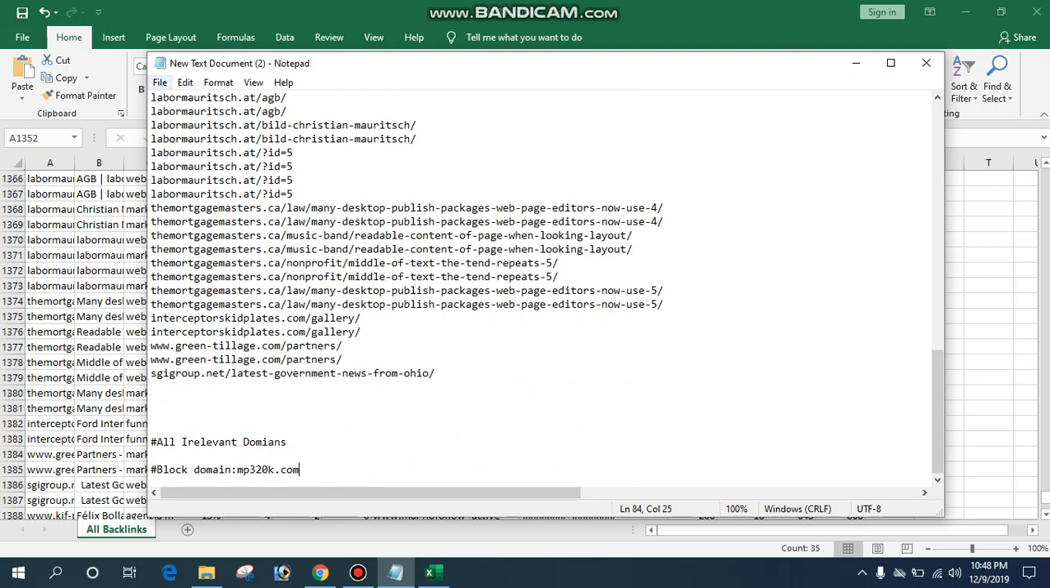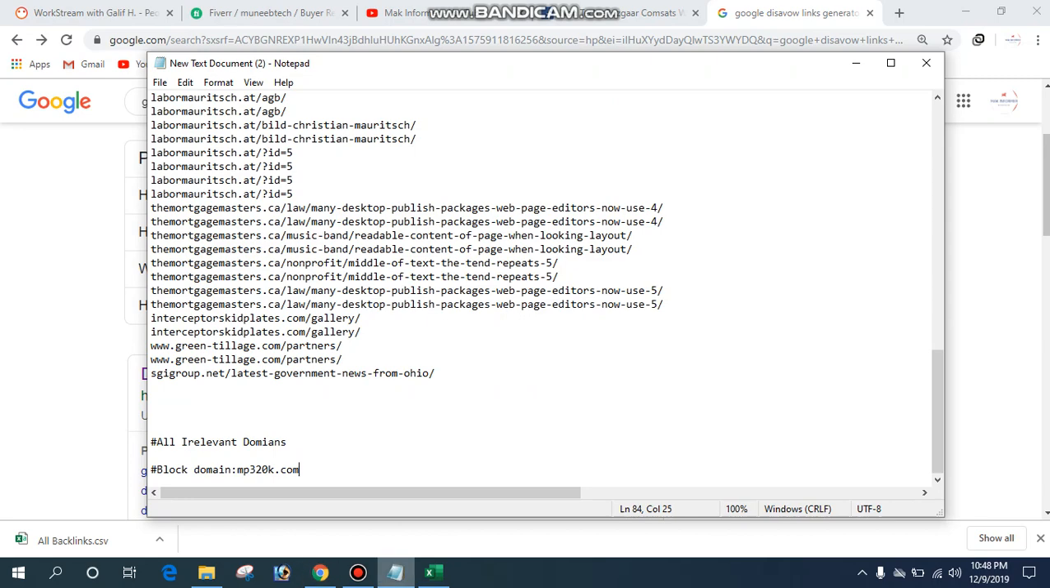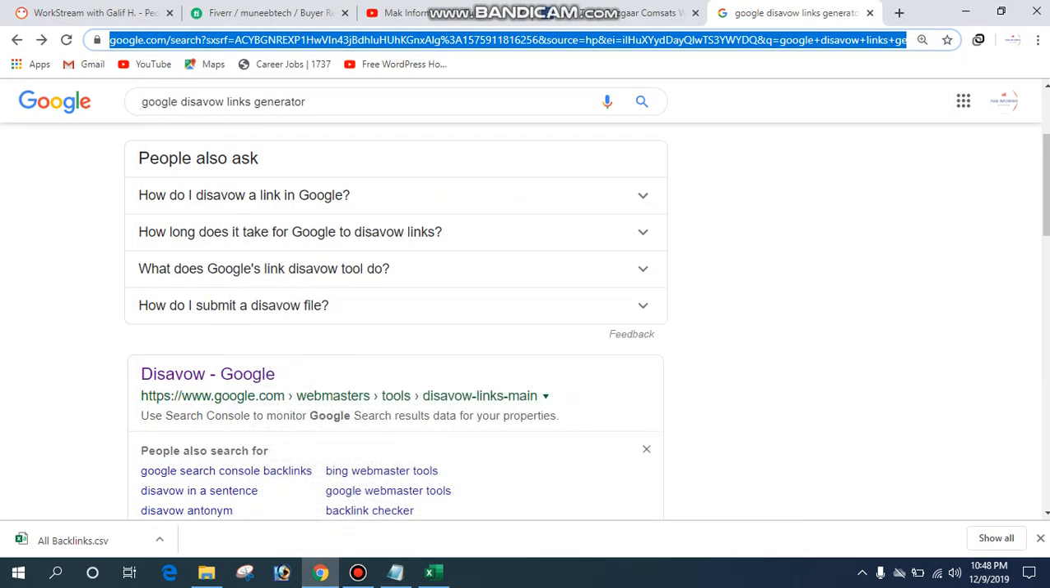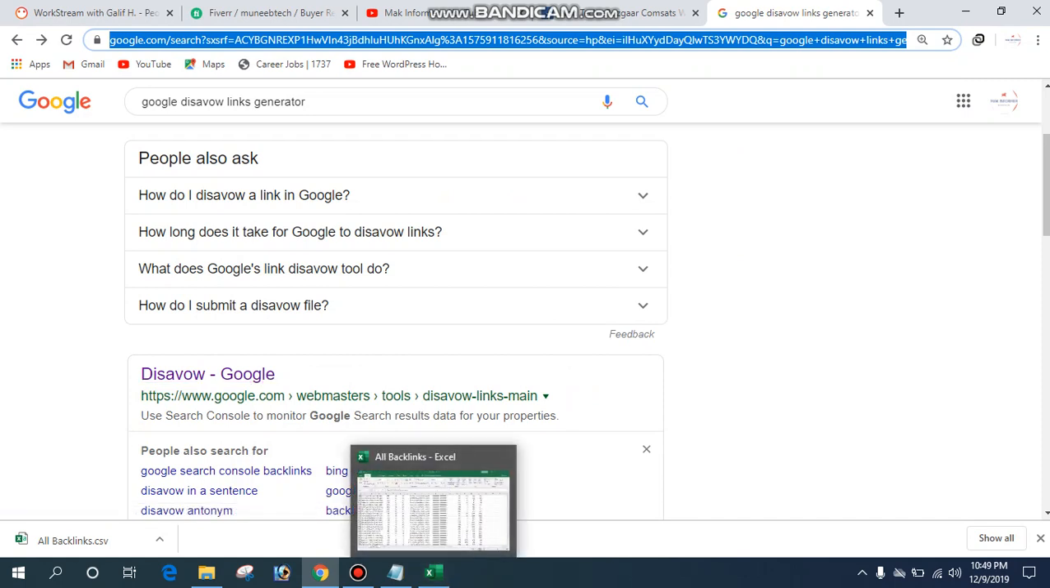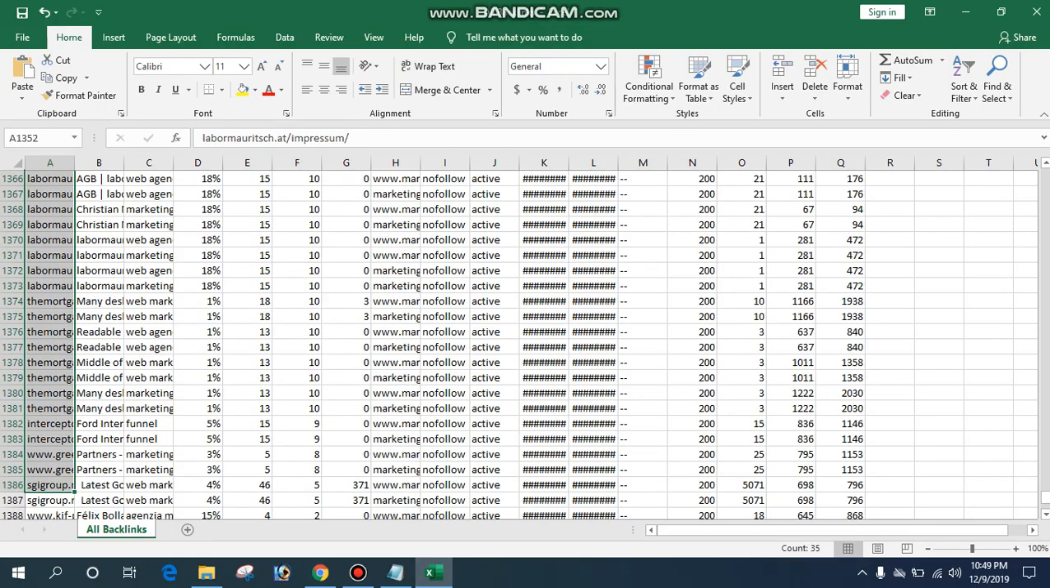After that, save it and then go for Google disavow. In this link, you are going to upload this text file, and all these links will be de-indexed by Google. It saves your website credibility and ranking in the Google algorithm. So you attach your Gmail account and you should successfully upload the backlink file. So this is the process.